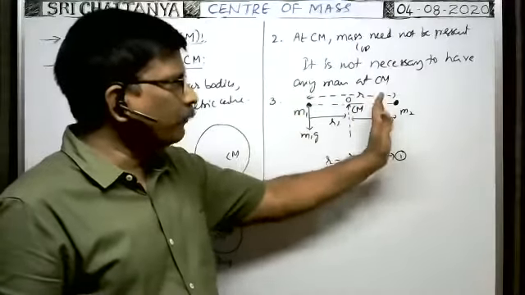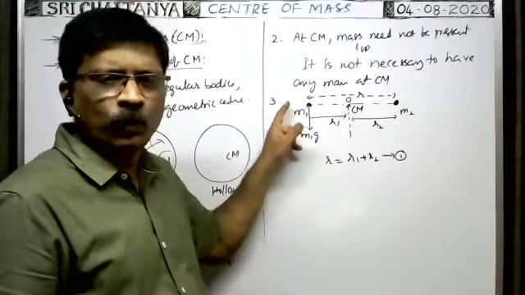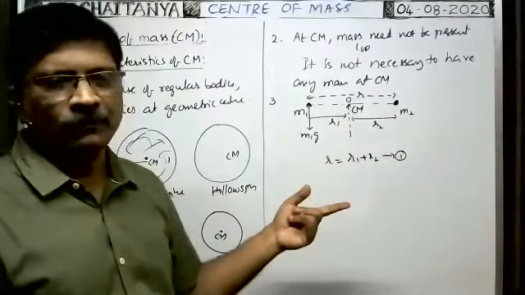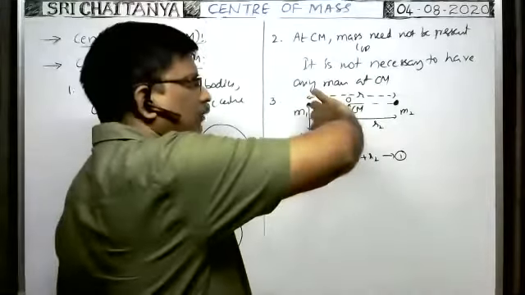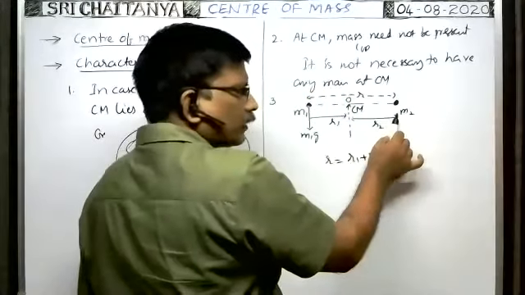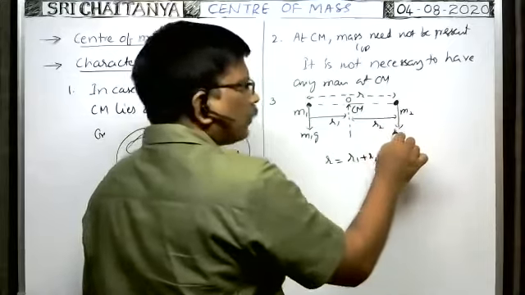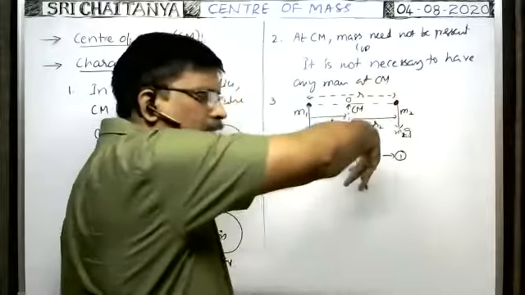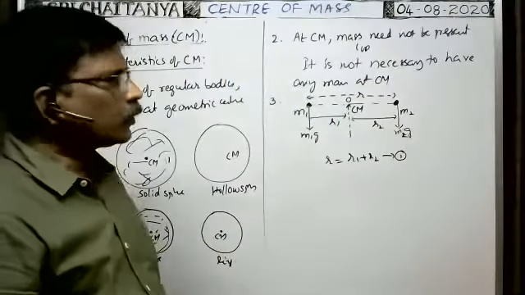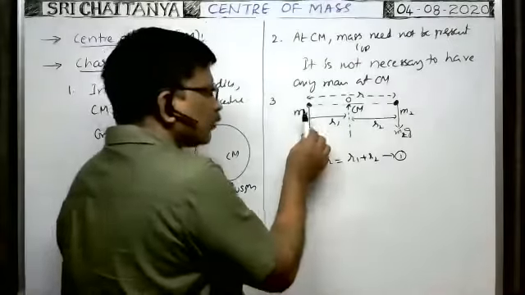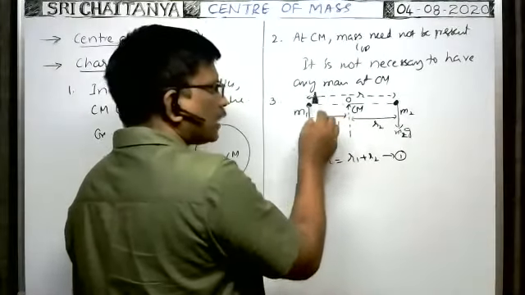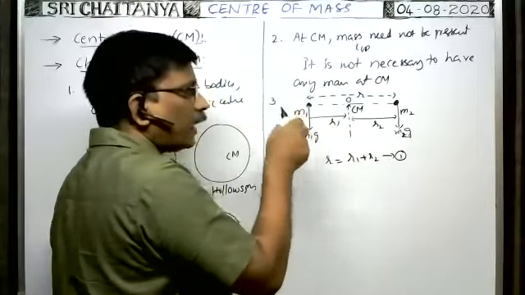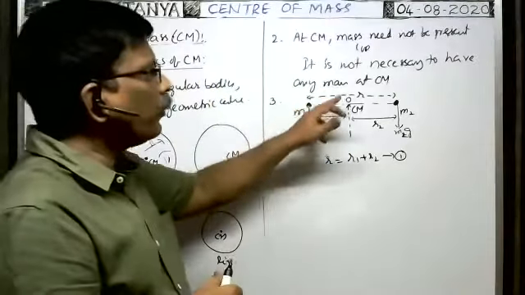Suppose it is not there, in which direction would it try to move? Down in this direction. This direction is anti-clockwise. Because of the weight of this particle m2g, this particle tries to rotate in this direction. So because of this weight of the particle, about this point, as the particle tries to rotate like this, this weight is said to have the ability to turn the particle about this point.